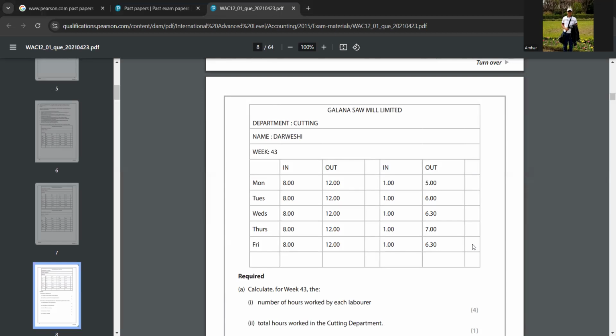So write 46 hours. So just put Adamu and put an arrow mark and show 40 hours, Barasa 42 hours, Chitundu 43.5 hours, and Darveshi 46 hours. That's all because they are saying calculate the number of hours worked by each laborer. They're not telling you to calculate the total number of hours, right? So just until that it's enough.